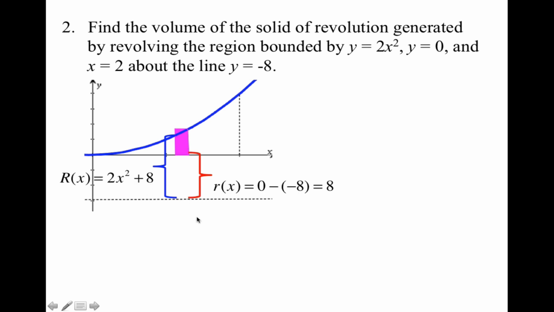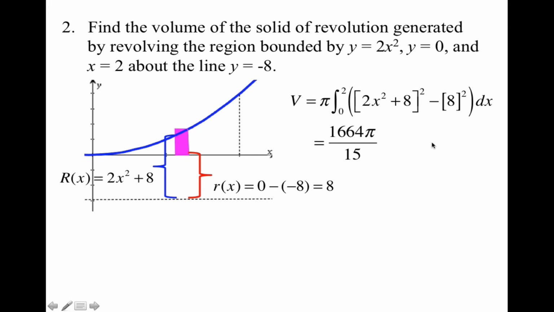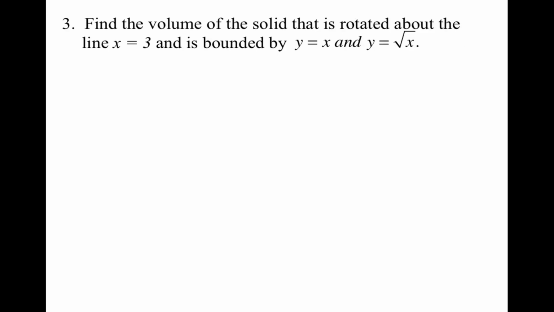Now I'm going to do the same thing for my inner radius. The curve that is closest to the axis of revolution is y equals 0, aka the x-axis. So I'm going to do top minus bottom, so 0 minus -8 gives me an inner radius of 8. Now when I set up my integral, I have my outer radius squared minus my inner radius squared. And after doing all the work, my answer is 1,664 pi over 15.